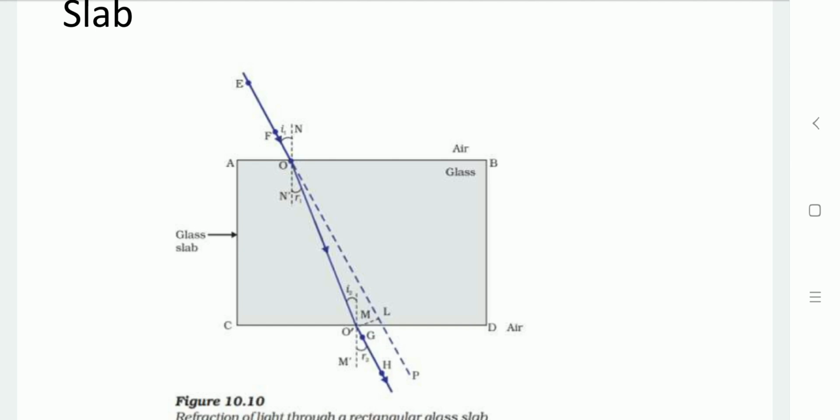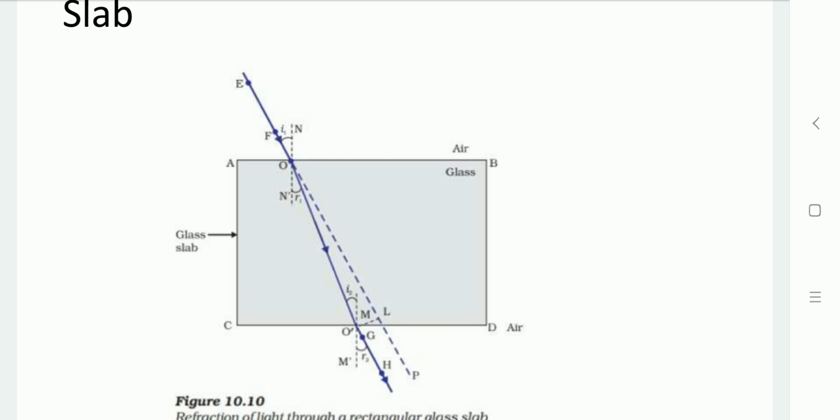And here, as you can see, glass is denser than air. Air is a rarer medium in which the speed of light is more than in glass. So the direction of the refracted ray, the emergent ray, will change and it moves away from the normal at point O dash. For the emergent ray, the incident angle is I2 at point O dash, and the emergent angle, that is the refraction angle, is R2 at point O dash.